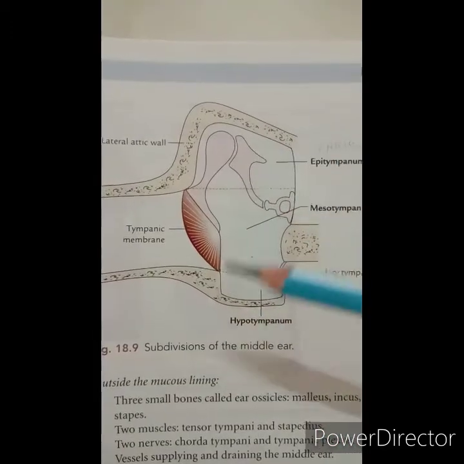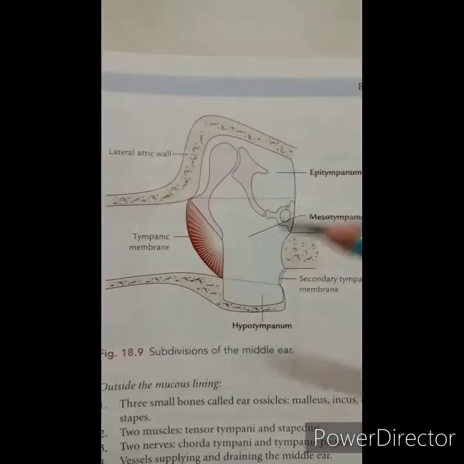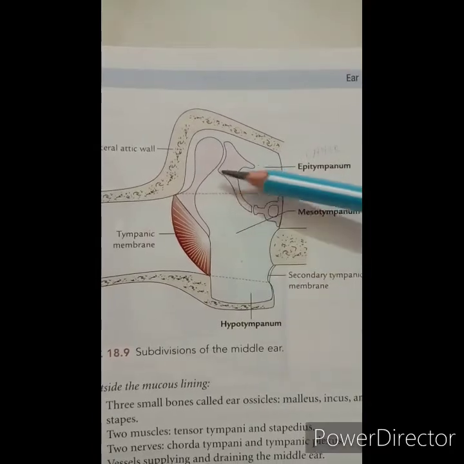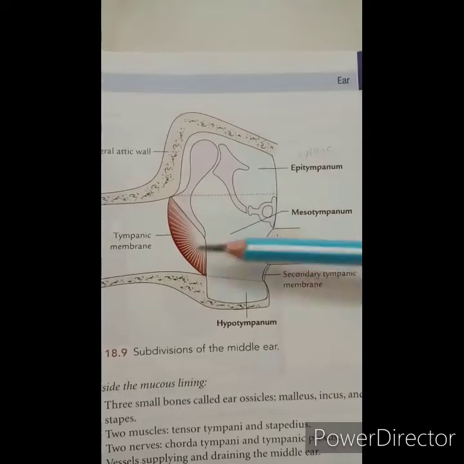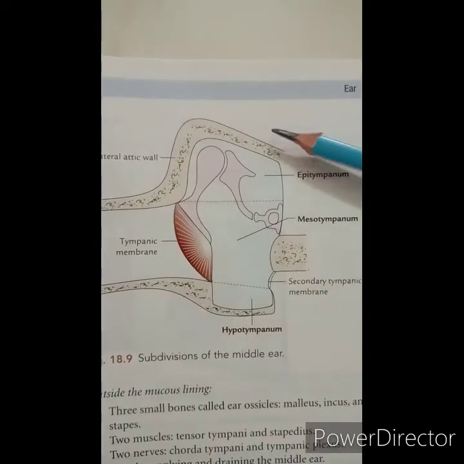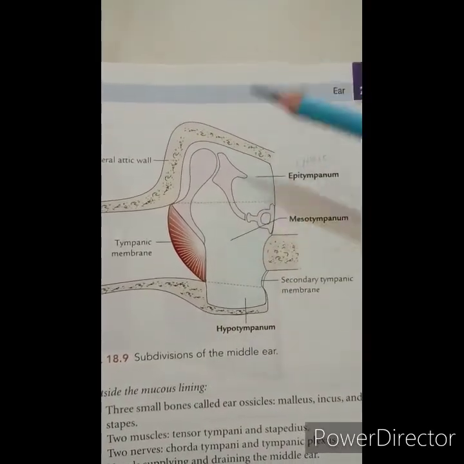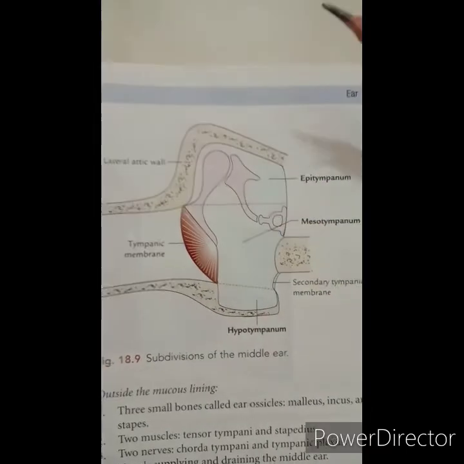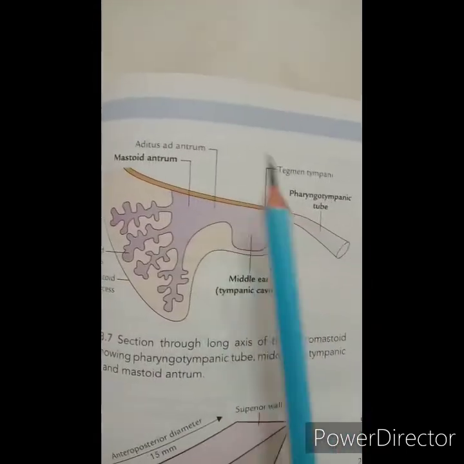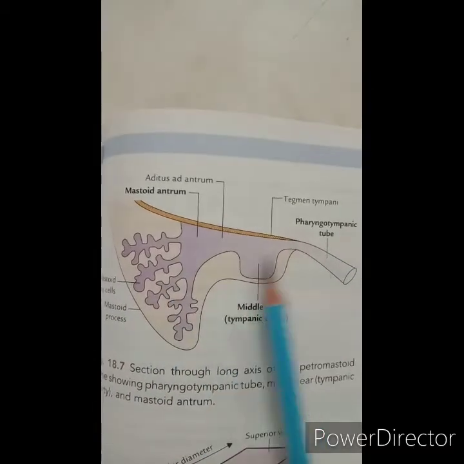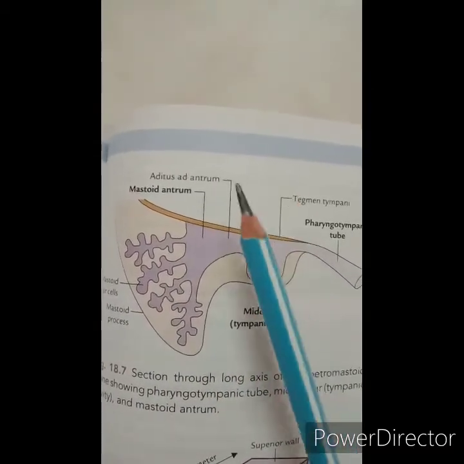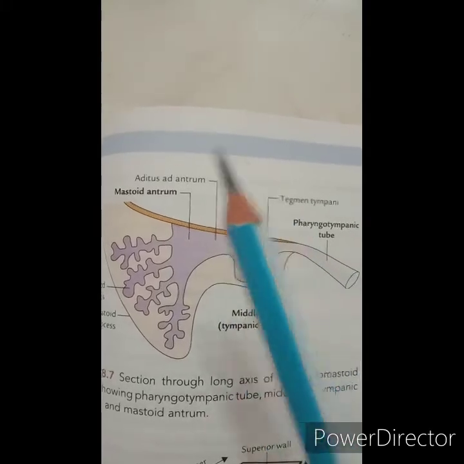The posterior wall of the middle ear is very confusing. This is the cavity, the six-sided box of the middle ear, and the posterior wall is this one. So that is the posterior wall. Here in this diagram you can see the total posterior part of the middle ear. The posterior wall presents these features.